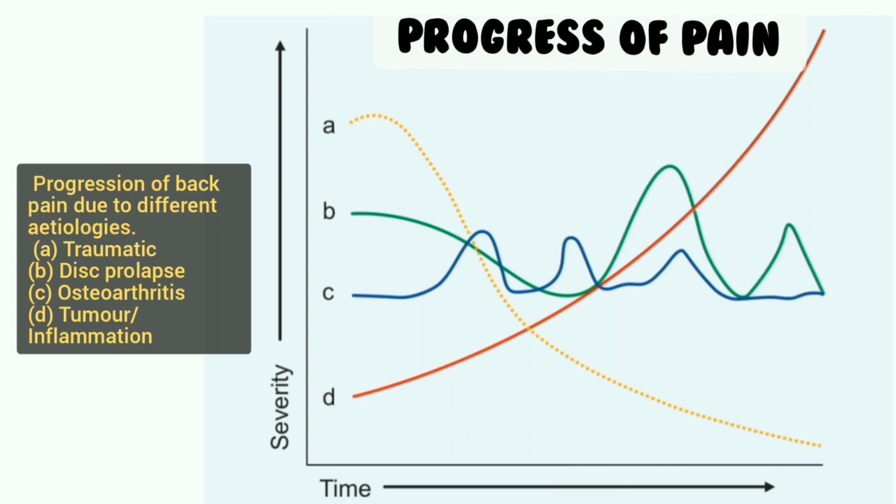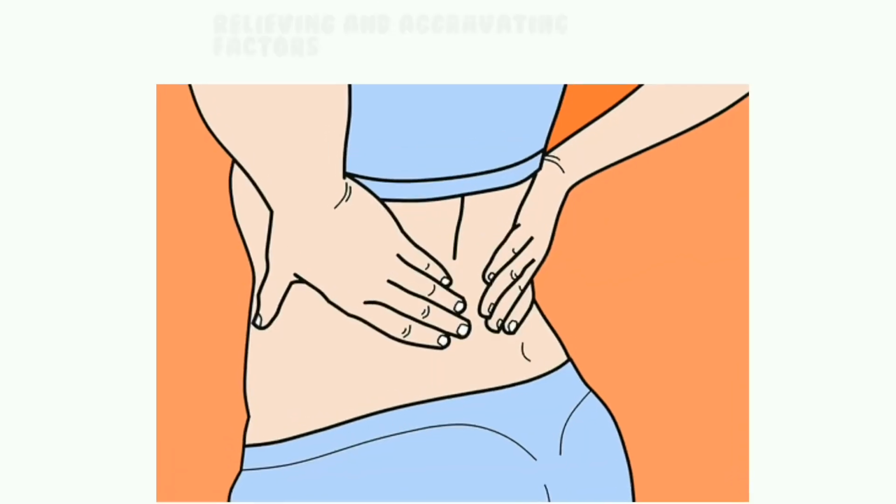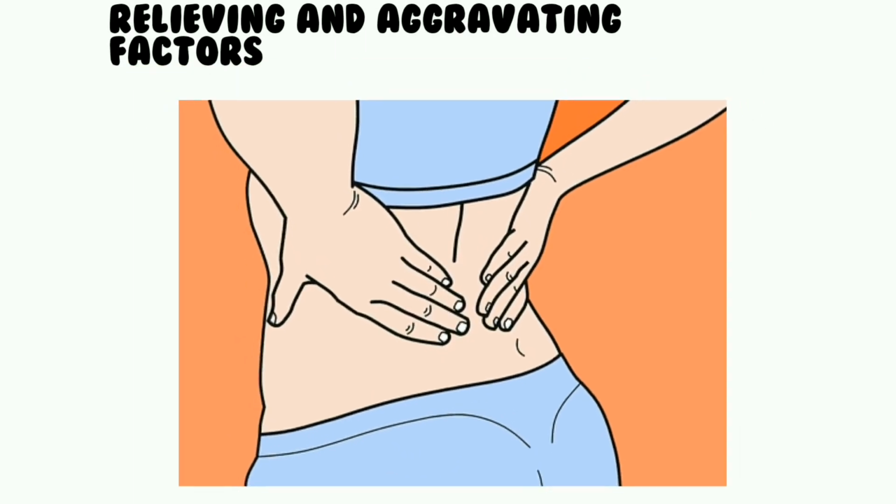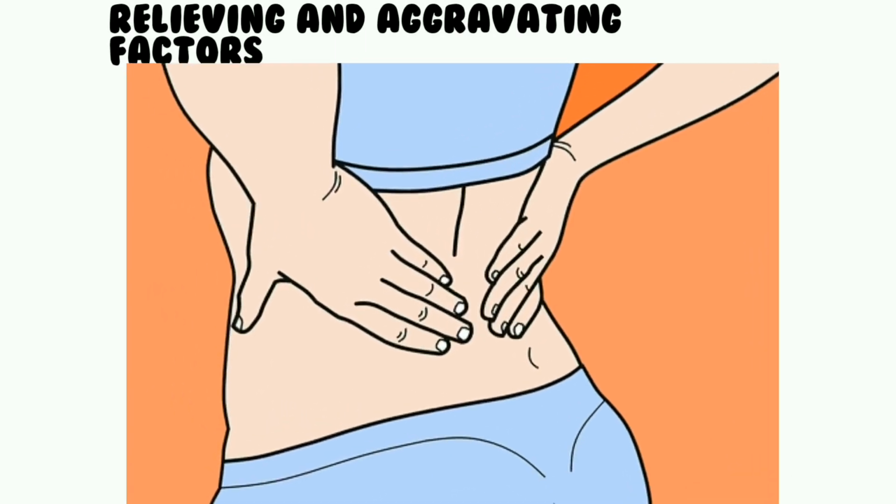Back pain due to disc prolapse often has periods of remissions and exacerbations. Arthritic or spondylitic pain is more constant and is aggravated by activity. Pain due to infection or tumor takes a progressive course with nothing causing relief. Relieving and aggravating factors: most back pains are worsened by activity and relieved by rest.